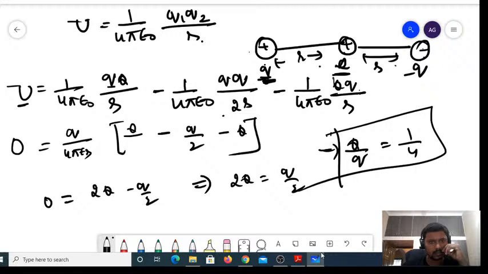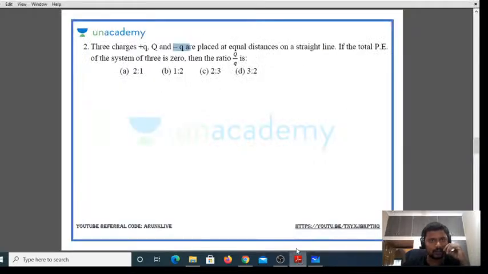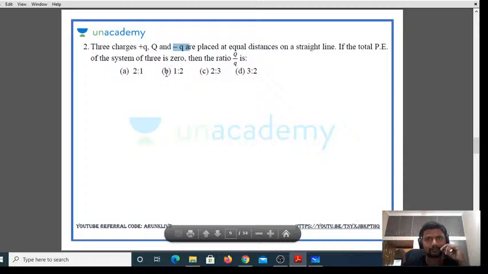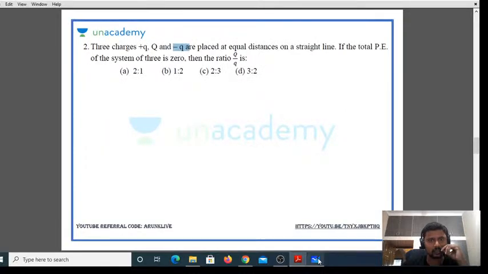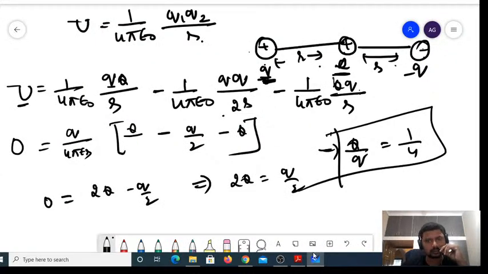Yes, the charge value was wrong actually.